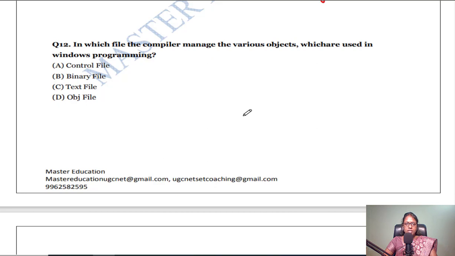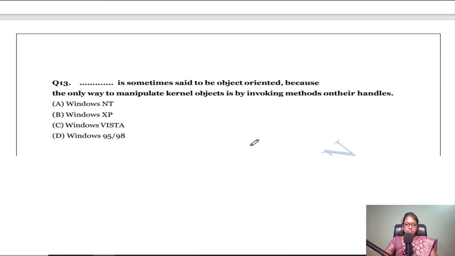The next question, in which file does the compiler manage the various objects which are used in Windows programming? So in Windows programming, everything will be managed as a text file. It's not a binary or control or object file. It will maintain as a text file.